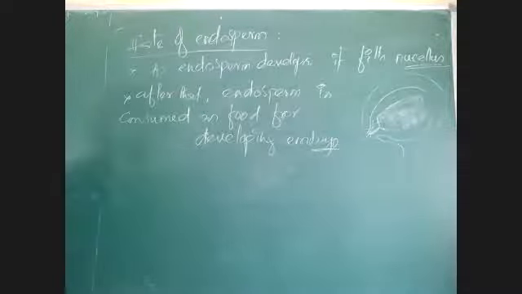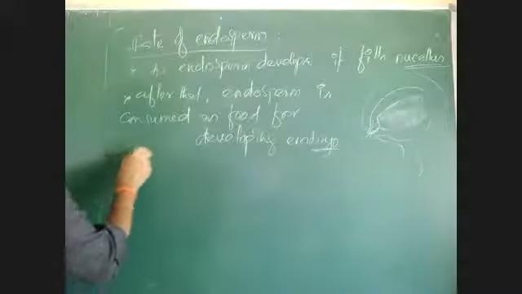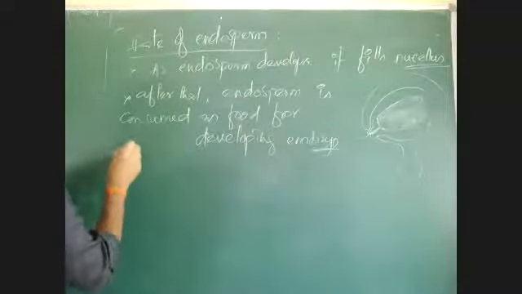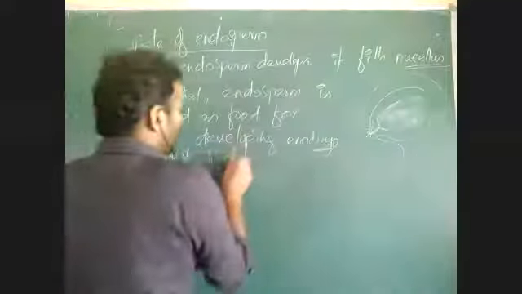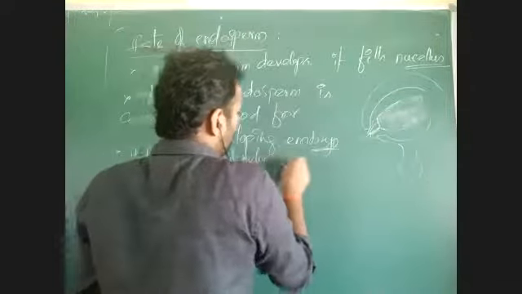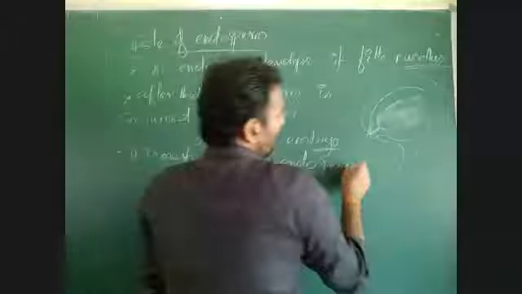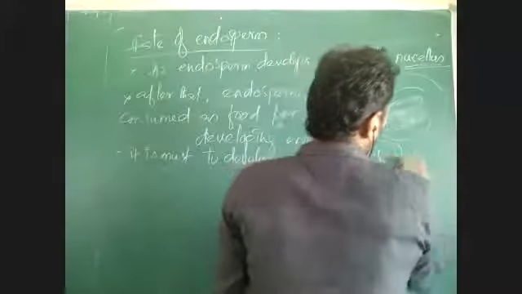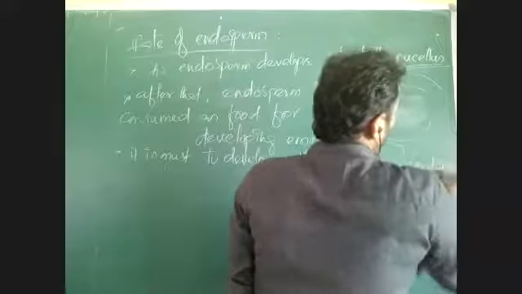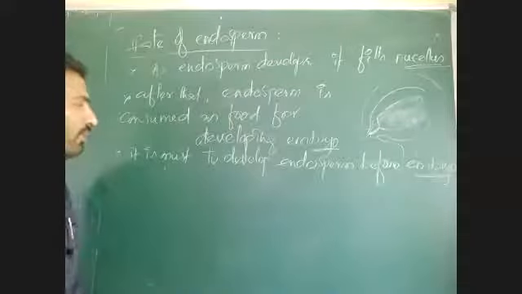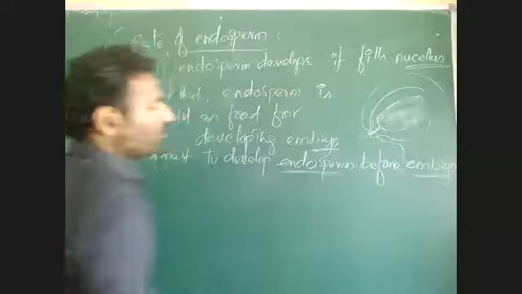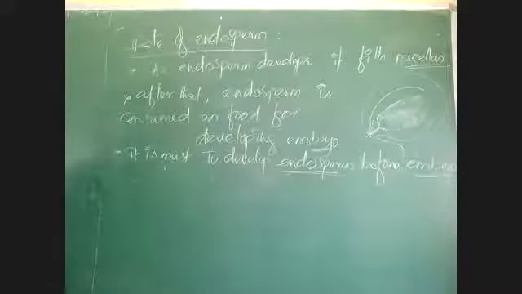And that's why I told you, it is a must to develop endosperm before embryogenesis. Before the embryogenesis, there must be development of endosperm, because for the development of embryo, there is a requirement of food. That food is supplied only by endosperm. So endosperm should form before the embryo. That is a very important point.